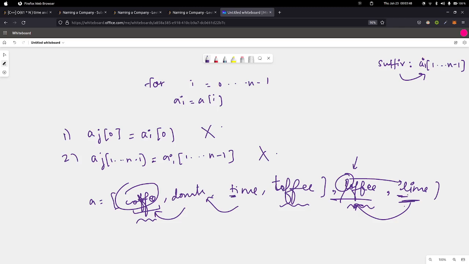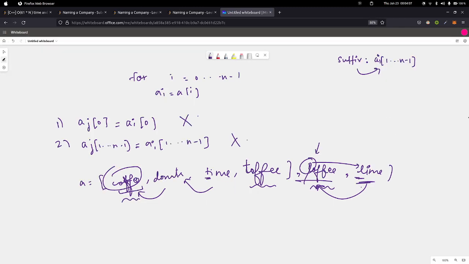We couldn't map lime with coffee because we have another string similar to coffee which has the same suffix, right? Okay, let's just see which strings we cannot map to. We couldn't map to coffee. We couldn't map to toffee and loffee.